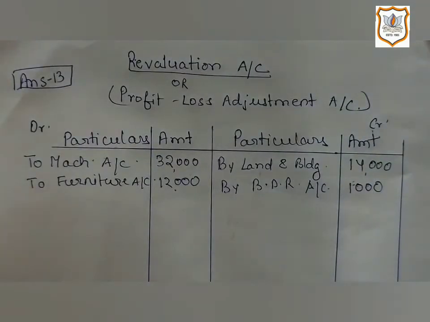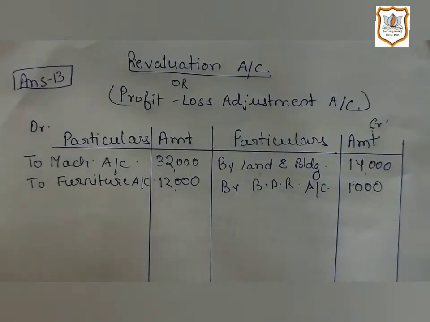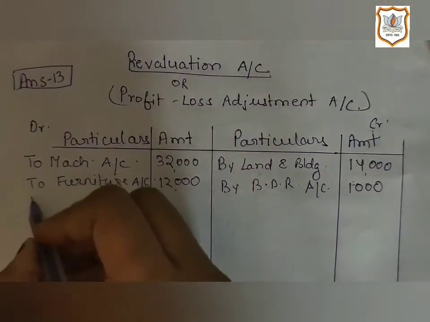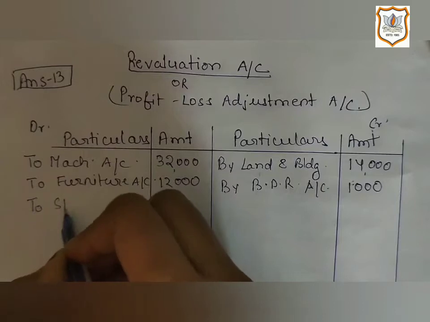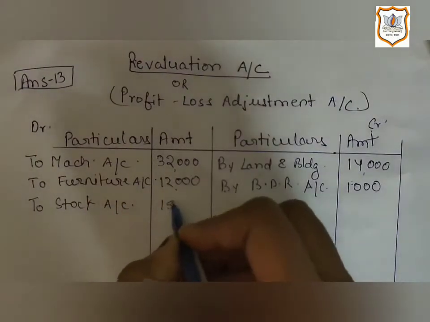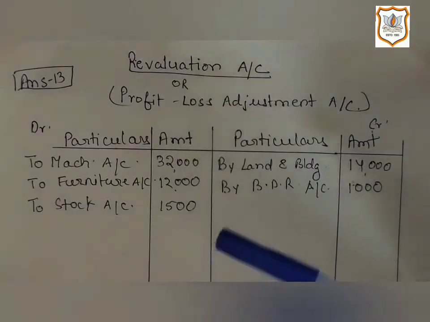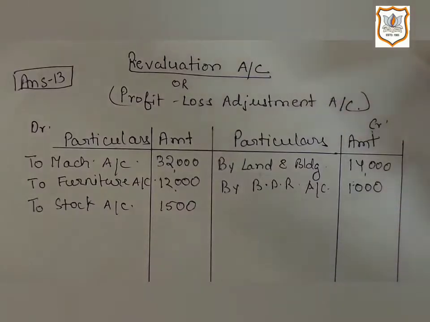Now the next information, information number 4 in the question, is rupees 1,500 repairing expense is required for stock. So what impact will it have on revaluation account? We will record it on the debit side of revaluation account, to stock account 1,500, as 1,500 is repairing expense for stock.